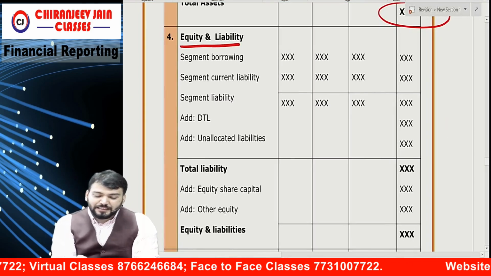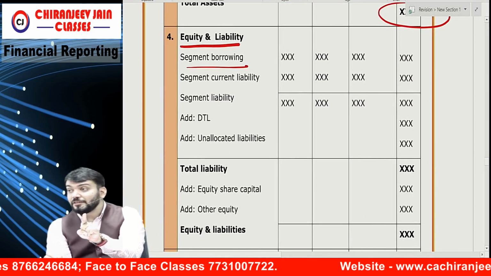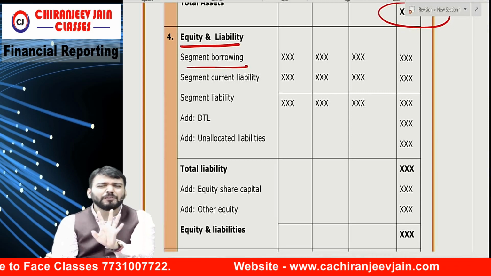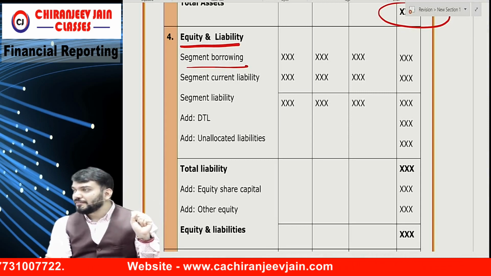Then segment liability, the segment borrowing which is segment wise. Borrowing normally is not segment wise, but there are some bank overdraft or some loan which can be taken segment wise. Correct now.